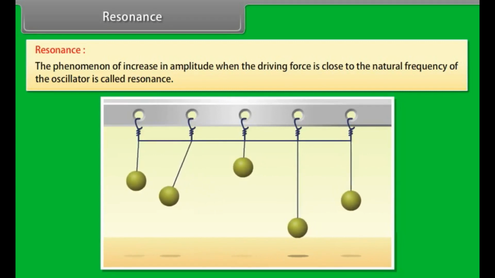The driving force is provided through the connecting rope. The frequency of this force is the frequency with which pendulum 1 oscillates. The response of pendulums 2, 3 and 5 is that they first start oscillating with their natural frequencies and different amplitudes, but this motion is gradually damped and not sustained. The response of pendulum 4 is in contrast to this set of pendulums. It oscillates with the same frequency as that of pendulum 1 and its amplitude gradually picks up and becomes very large. A resonance-like response is seen.